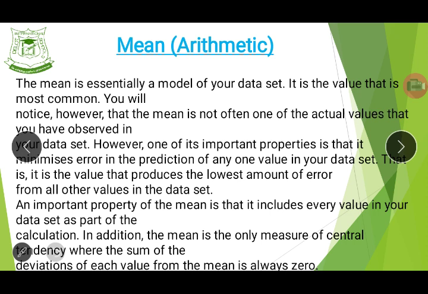If you have 10 sets of data and we ask what the average is, instead of just looking for which one is in the middle of them, the mean helps you to give an accurate answer. Do you see now? Say you have 1, 2, 3, 4, 5, 6, 7, 8, 9, 10, and you say the average will be 5. It will be wrong. Or if you say the average will be 6, it will be wrong, because you are not sure. By the time you add all of them together: 10 plus 9 plus 8 plus 7 plus 6 plus 5 plus 4 plus 3 plus 2 plus 1.